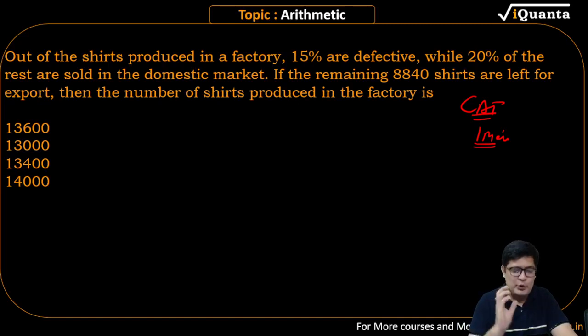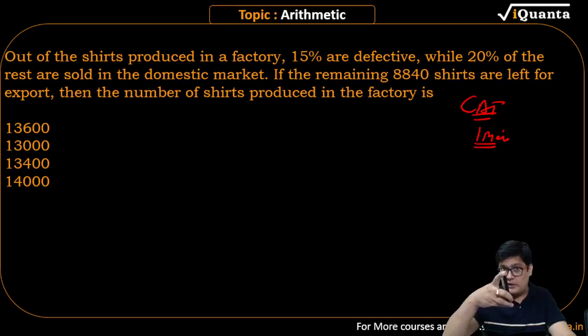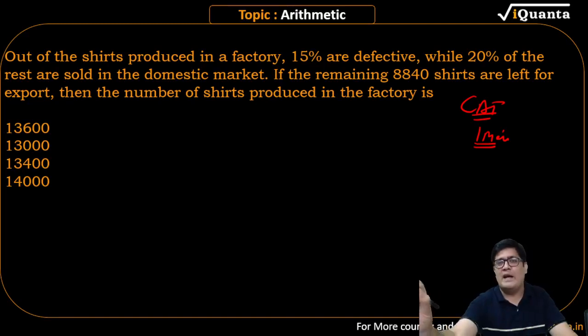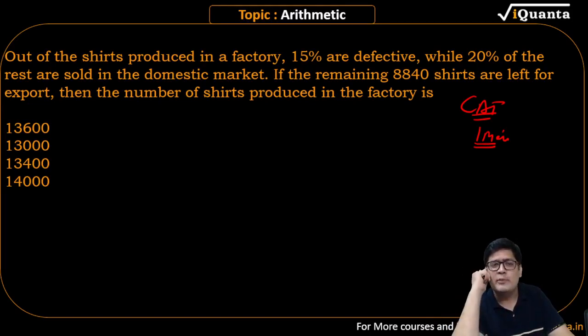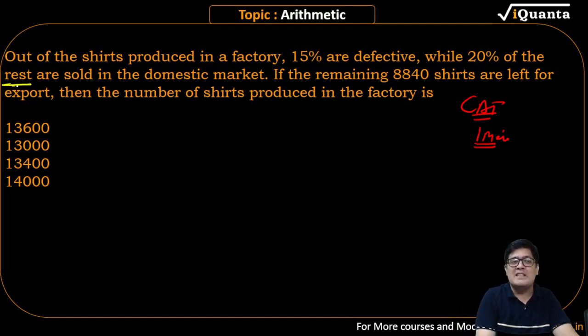Let me first show you what I will do in the exam. This question comes on the screen for me. I'll use the corner end of the pen, not the tip. I'll put it on the screen and move my hand, or I'll put my finger and move. Out of the shirts produced in a factory, 15% are defective, while 20% of the rest, see this is very critical, of the rest, are sold in the domestic market. If the remaining 8,840 shirts are left for export, what is the number of shirts produced?